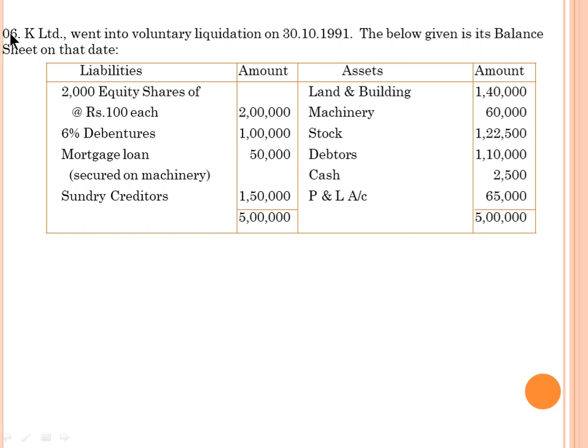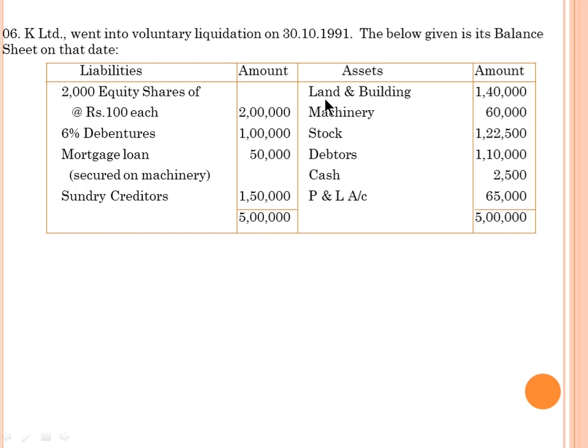Yes, question number 6. K Limited went into voluntary liquidation on 30/10/1991. The information is given below in the balance sheet as on the date. Liabilities, amount, assets, amount. I start from the liability side. 2000 equity shares of 100 each, 2 lakhs. 6% debentures, 1 lakh. Mortgage loan secured on machinery, 50,000, the secured creditors. And sundry creditors is given 1,50,000, total liability 5 lakhs.